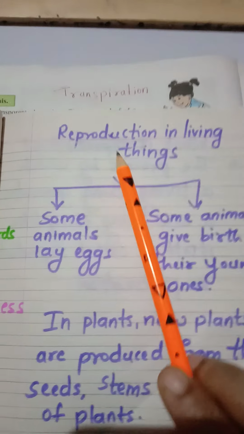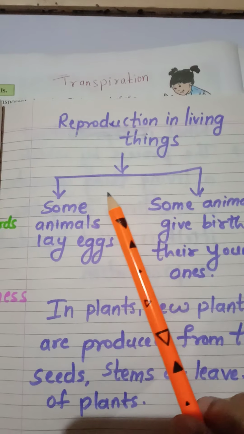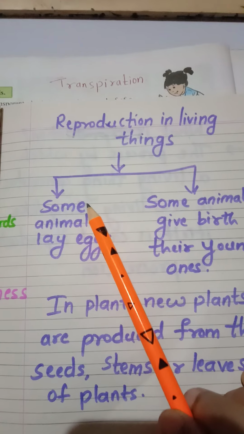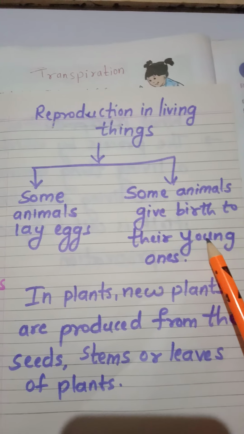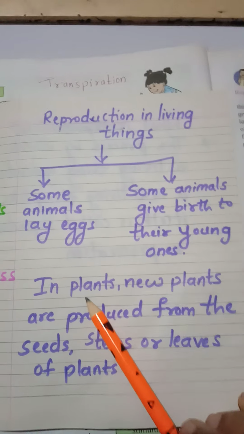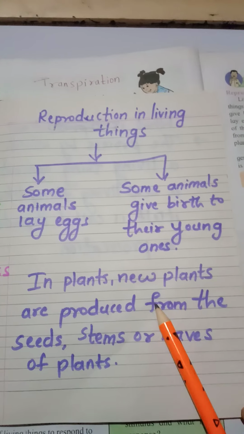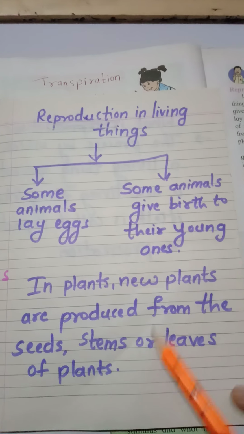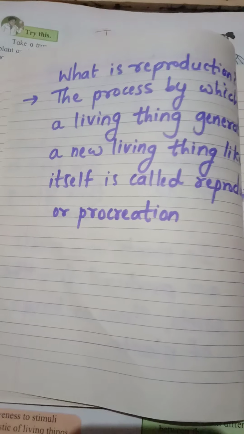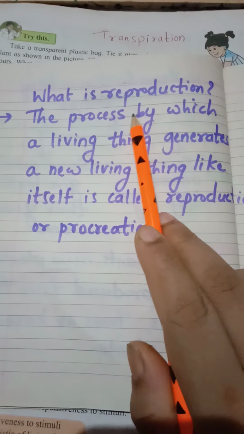See now, reproduction in living things. Animals: some lay eggs, some give birth to their young ones. Yes or no? And in plants, new plants are produced from the seeds, stems or leaves of the plants. So, what is reproduction?